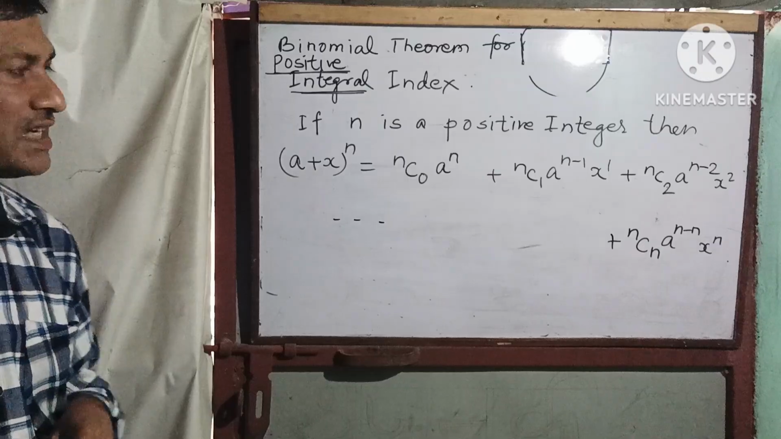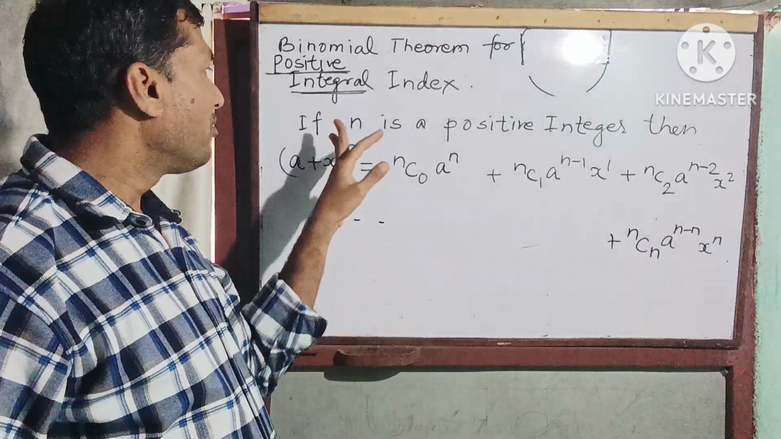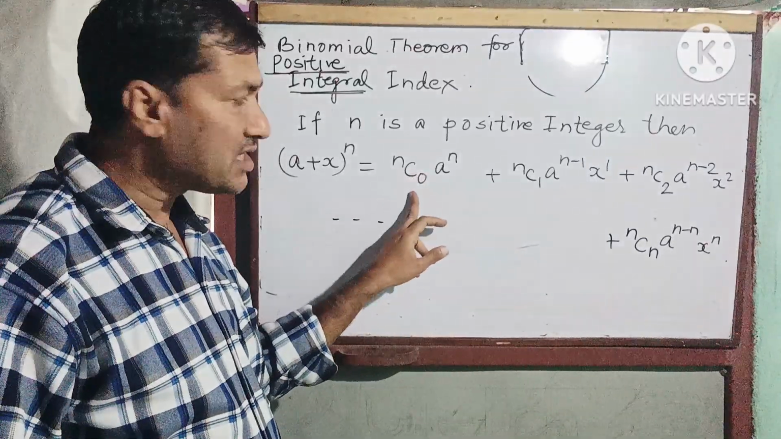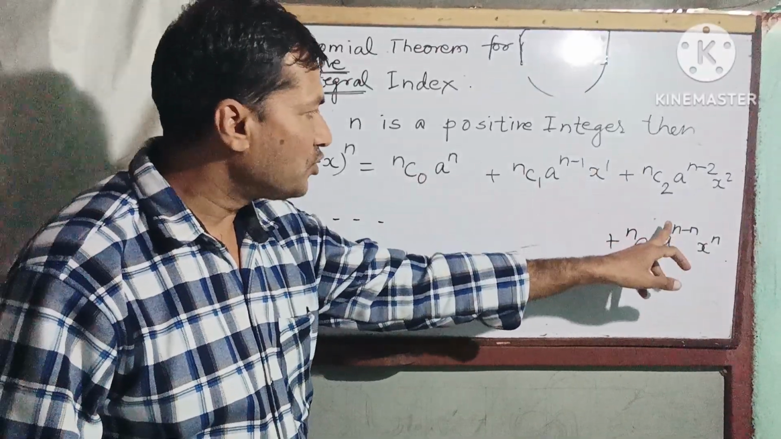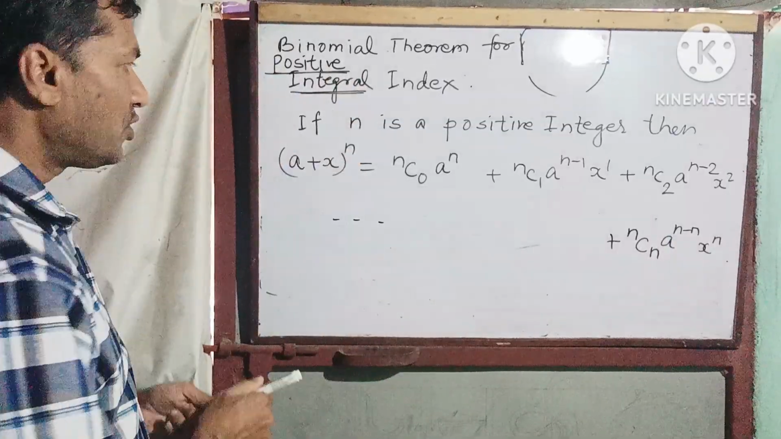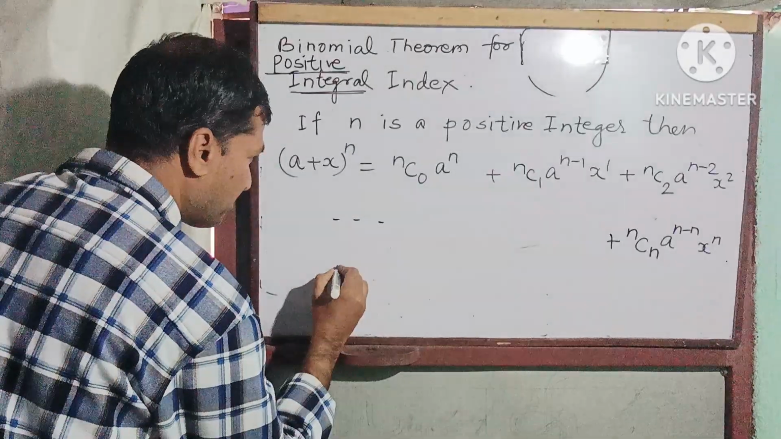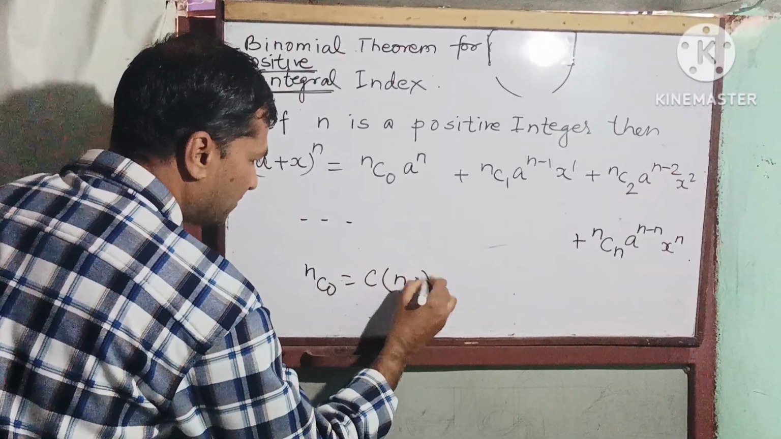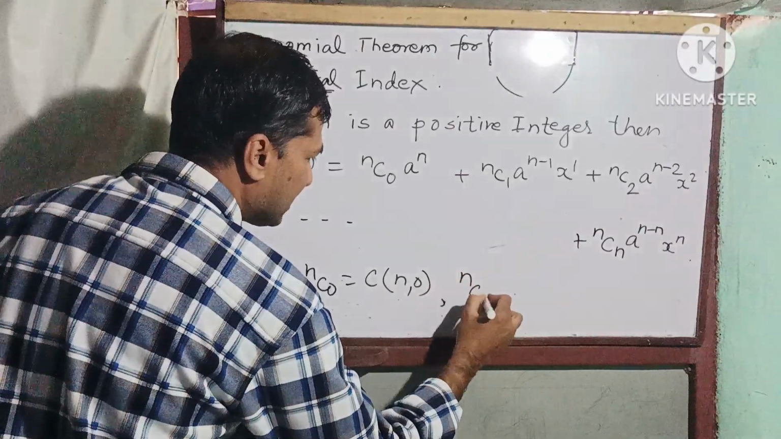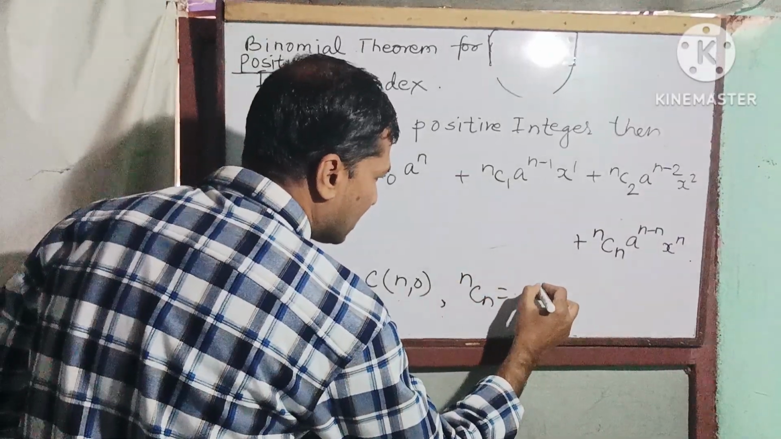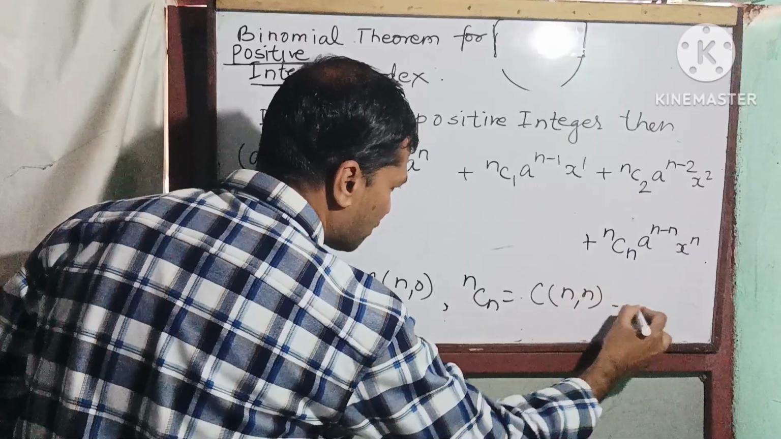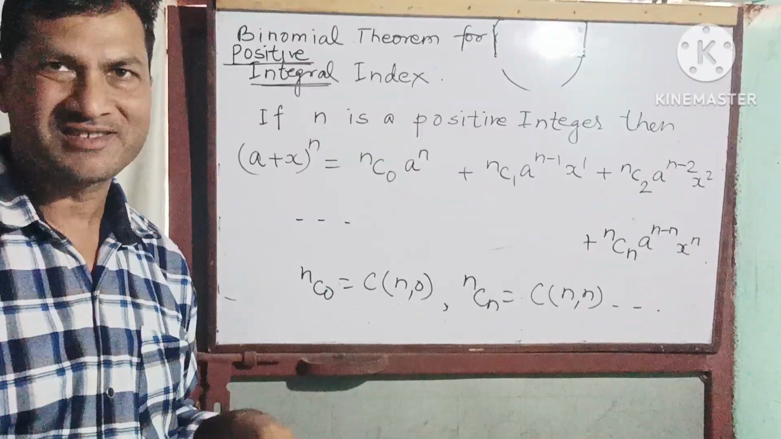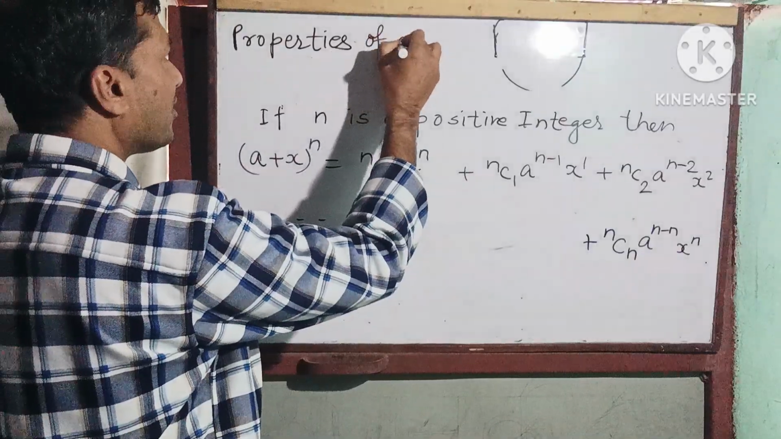So this expansion is known as the binomial expansion for positive integers. Clear? So first nC0, nC1, nC2, up to nCn. One more thing, not to be confused: nC0 we write as C(n,0). Similarly, nCn means C(n,n), and so on. So this is the binomial expansion.